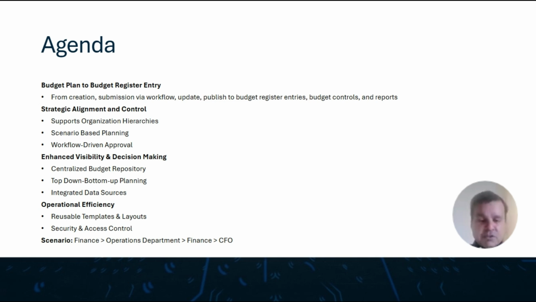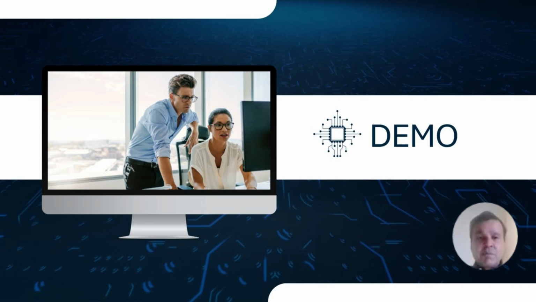There is a centralized budget repository where all budget plans, revisions, and supporting documents are stored in one place. You can do top-down and bottom-up budget planning processes. It has integrated data sources because it pulls in the prior year's actuals and prior year budgets for planning and forecasting. It increases operational efficiency because the templates that you create can be reused. It has reusable templates and layouts, and plus you have security and access control. So with that, let's begin our demo for advanced budgeting in D365.